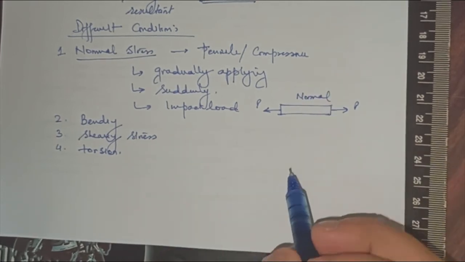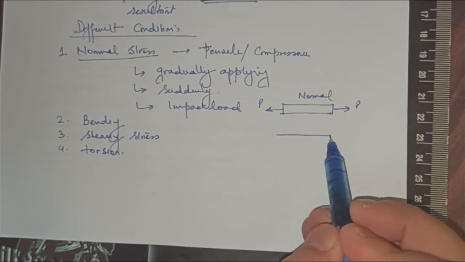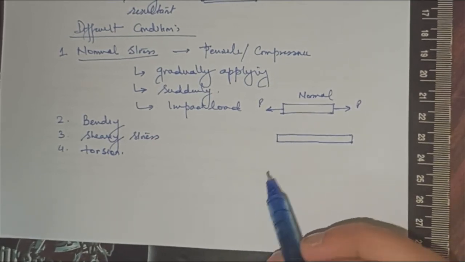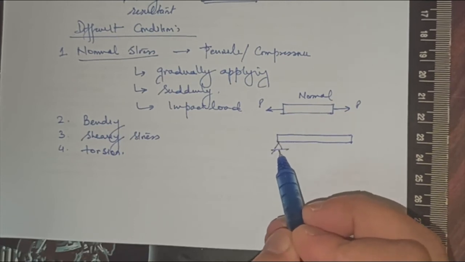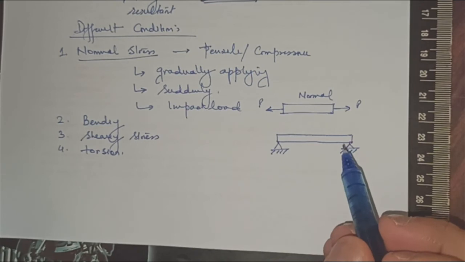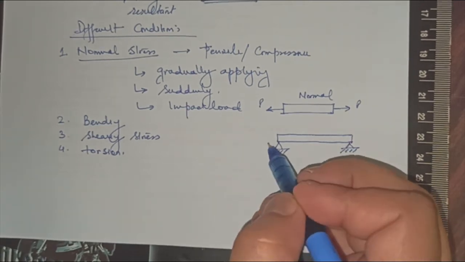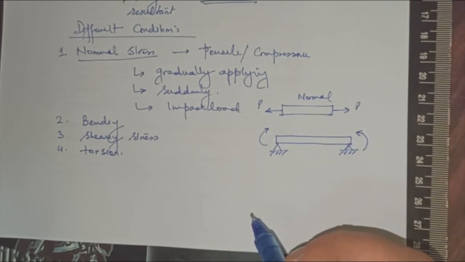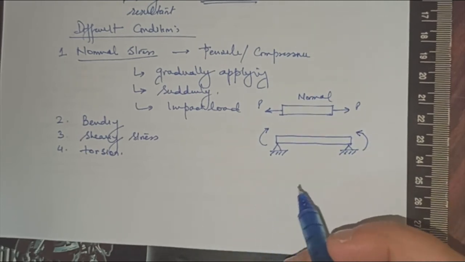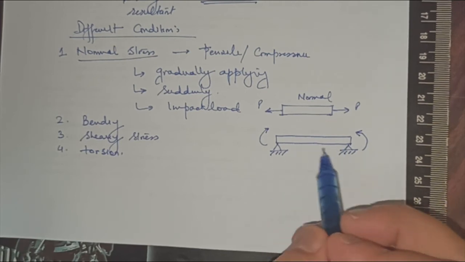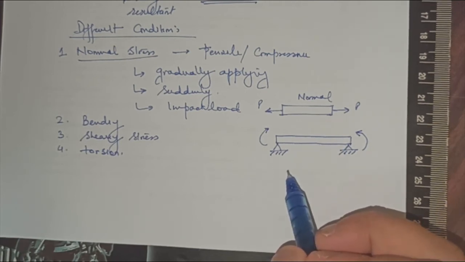Now bending: in case of bending, we have a beam which is, let's say, fixed in different positions, and we apply a moment here. So this will be a bending load. How will this beam behave? And we may have a torsion also.